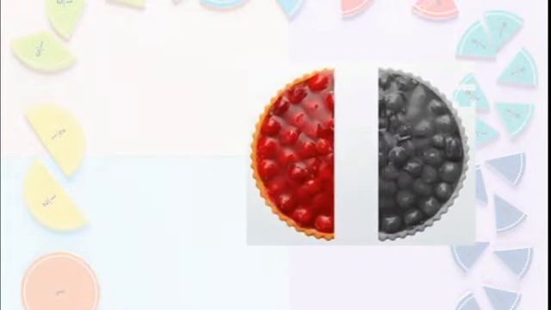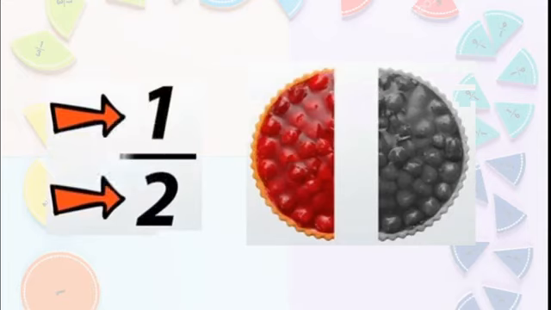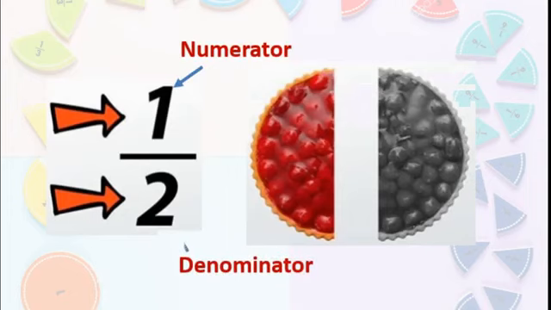Yes. Here one more is there. Then can you write the fraction of the colored part? Yes, correct. 1 by 2. Half of that is of the whole. Correct? So 1 part out of total 2 parts. 1 is numerator and 2 is denominator. Got this? I hope it is clear for you.